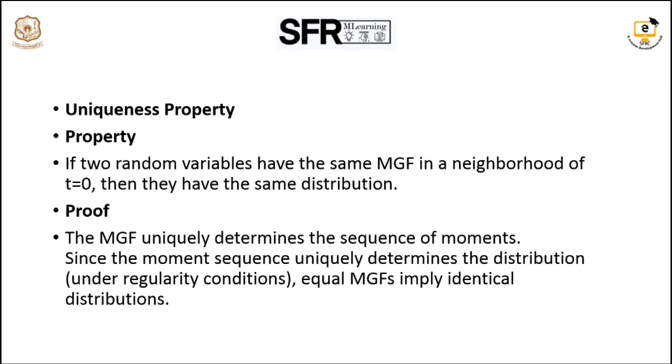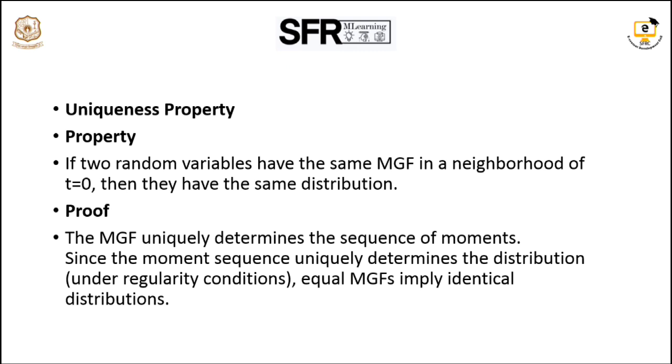Next, this uniqueness property determines the sequence of moments. Since the moment sequence uniquely determines the distribution under regular conditions, equal moment generating functions give identical distributions. They have the same distributions.